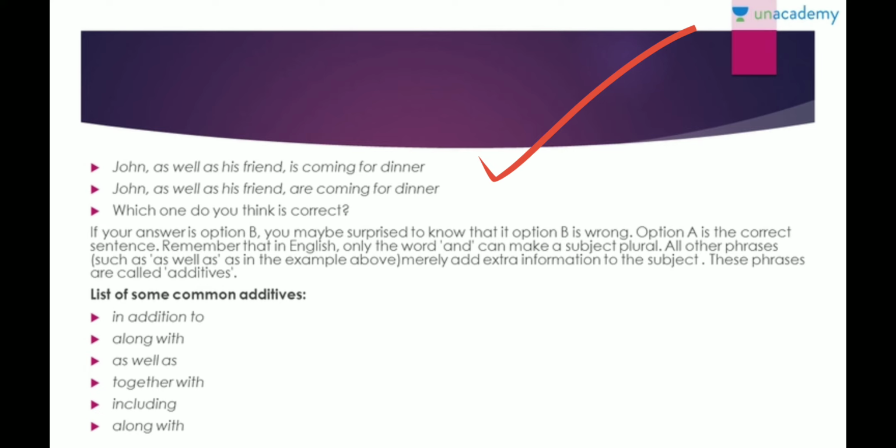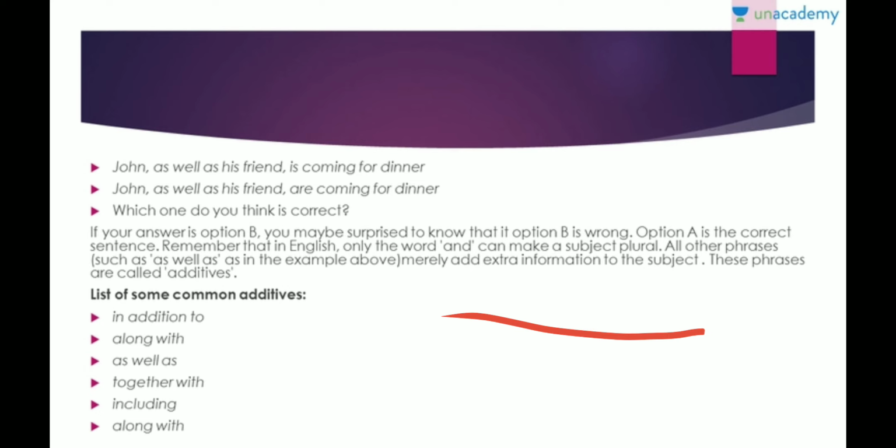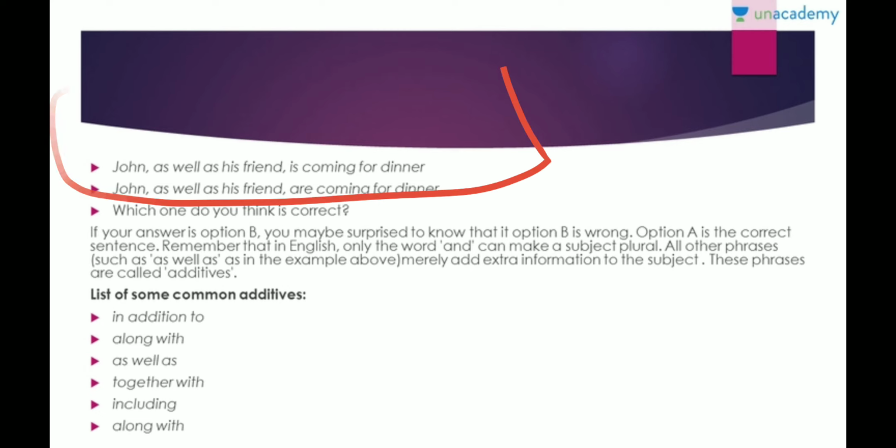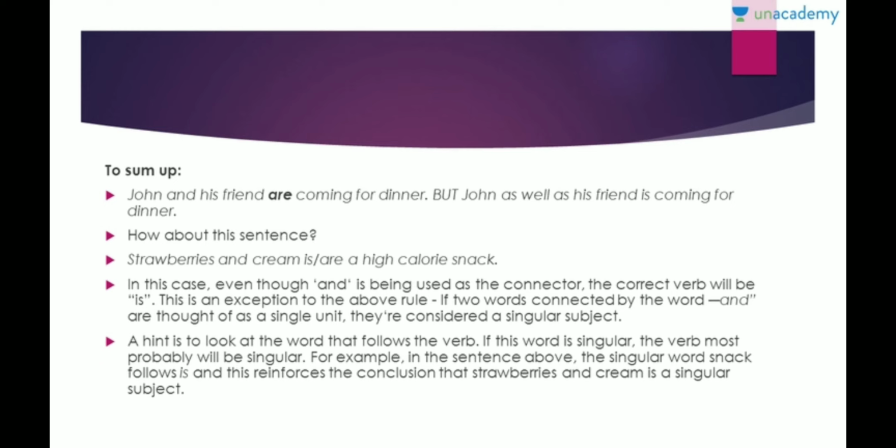Why? Because in English, only the word "and" can make a subject plural. Here we don't have "and", so the subject still remains singular. "As well as" just adds extra information. Otherwise, it is still the same thing. So, "John as well as his friend is coming for dinner" is correct. This is called an additive. We have some more additives for you: in addition to, along with, as well as, together with, including. Now to sum up, "John and his friend are coming for dinner" is correct, because when you say "and", it is plural. But "John as well as his friend is coming for dinner."